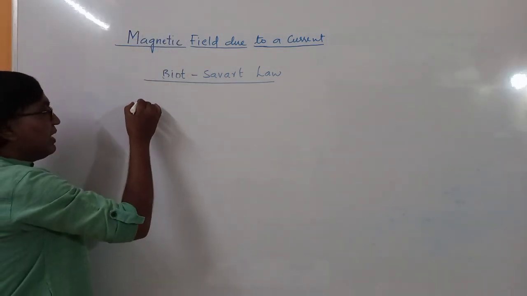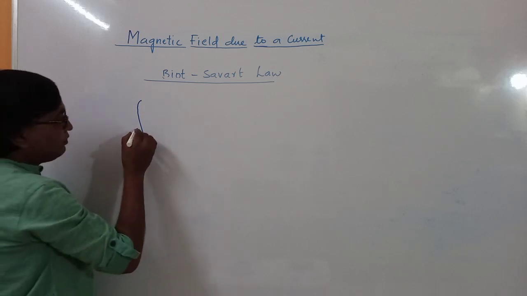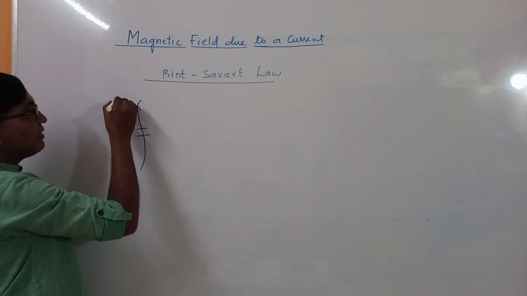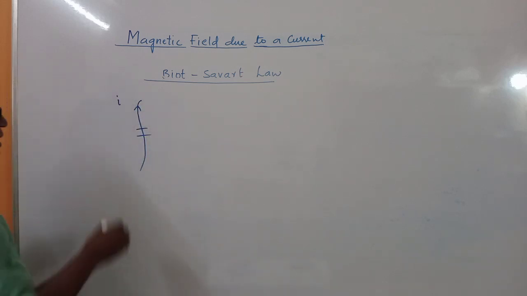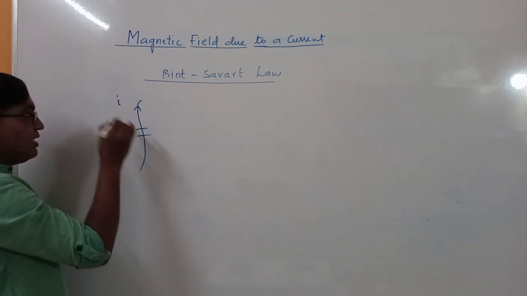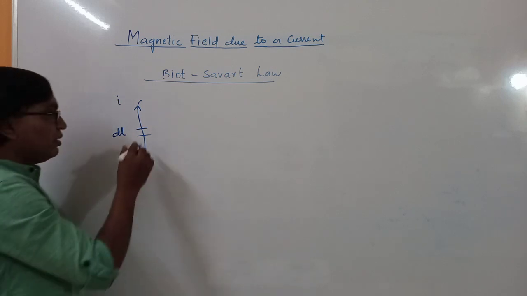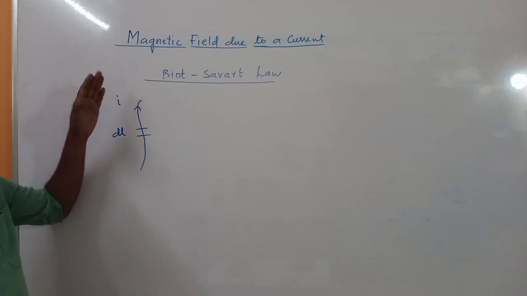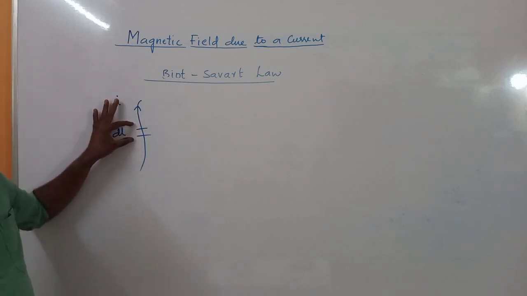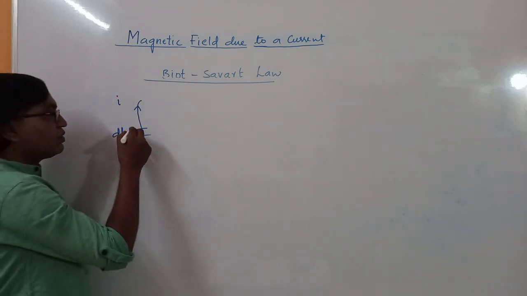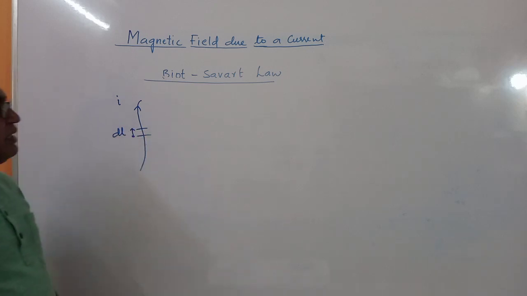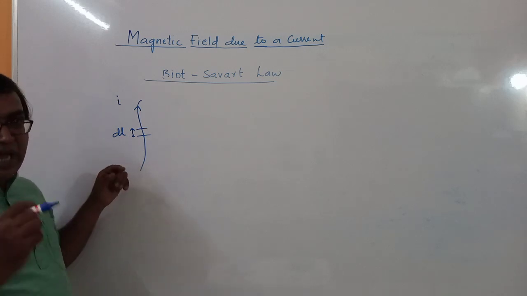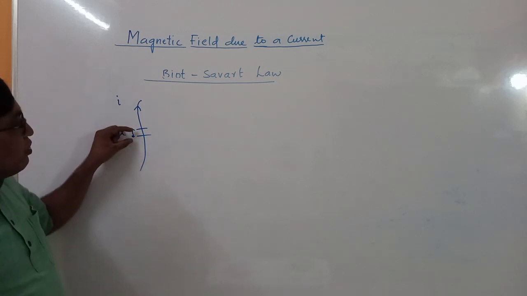According to the Biot-Savart law, suppose you take a current carrying wire with current I, and take a small element of this long wire. This is a small element. Biot-Savart has given a law to calculate the magnetic field due to this small element.